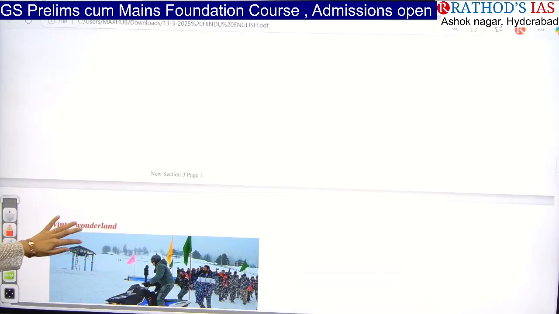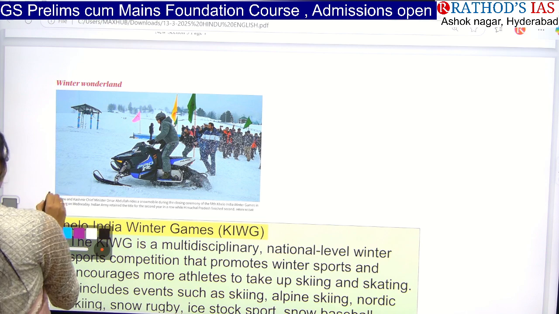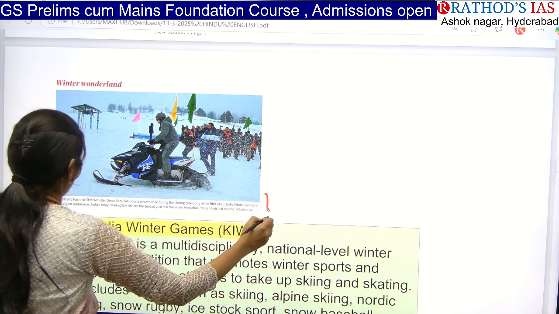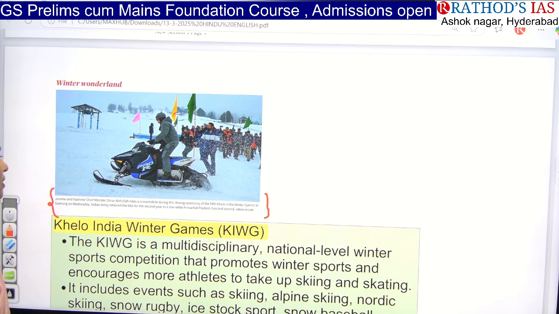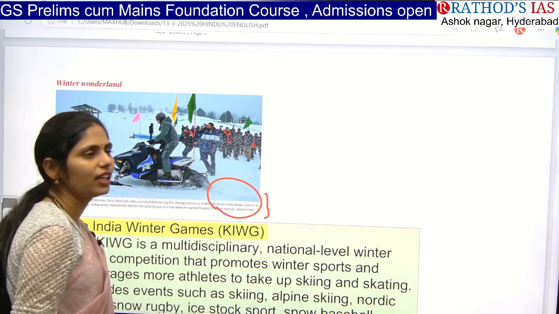And now let us see the next article. So I found this image. So what is this image? There is nothing but people playing some games in ice or snow, right? So actually if you see this part, you can see the Jammu and Kashmir Chief Minister writes no mobile during the closing ceremony of the 5th Khelo India Winter Games in Gulmarg. So this article is talking about one important scheme of our government, that is Khelo India. Okay, it is about the Khelo India Winter Games.